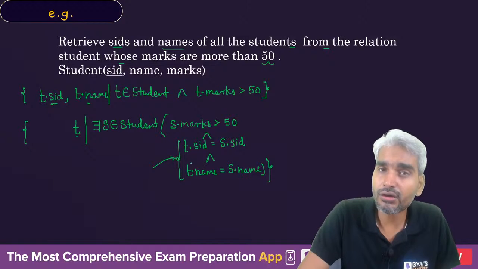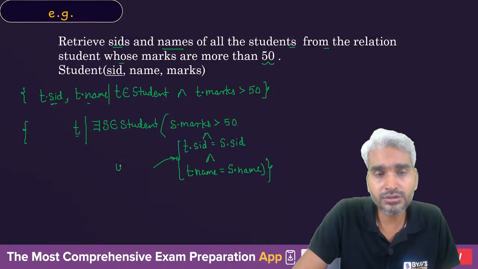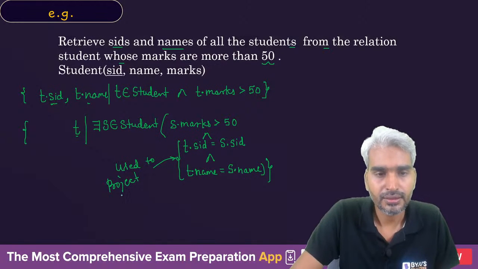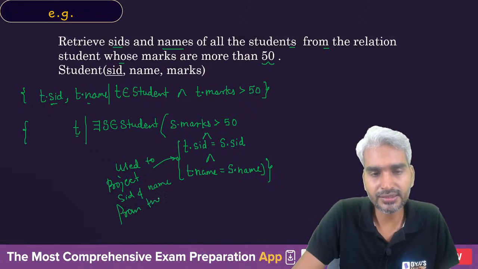So this creation of attributes is used to project SID and name from the selected tuple.